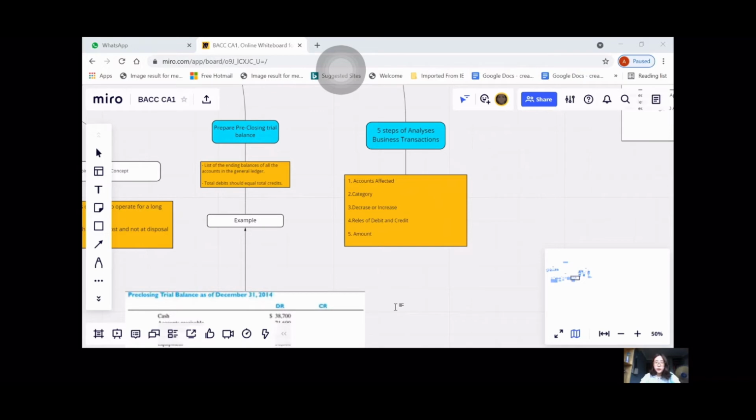Afterwards, depending on whether the accounts have decreased or increased, we apply the rules of debit and credit, and last but not least, we simply record the correct amount in the general journal. These steps cannot be switched around and must be followed in this exact order. Chuan will explain this first step of the accounting cycle as well as steps 2 and 3 in detail.